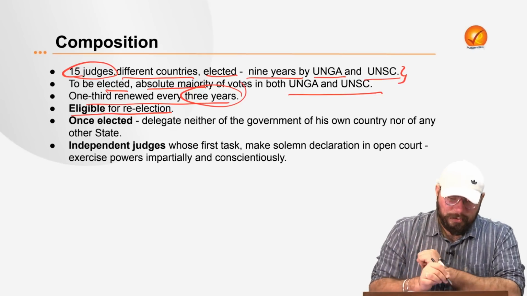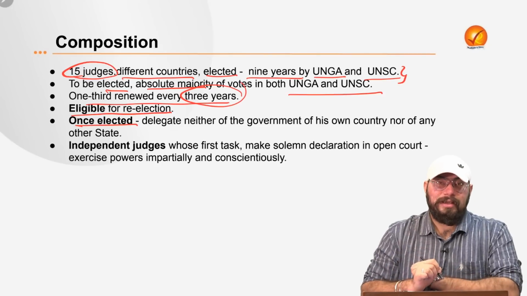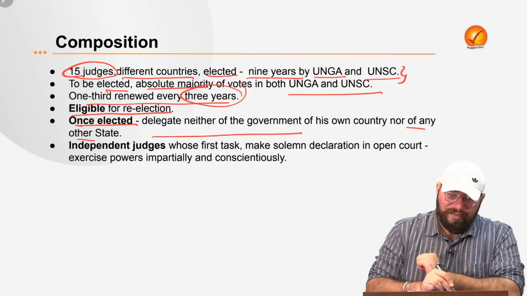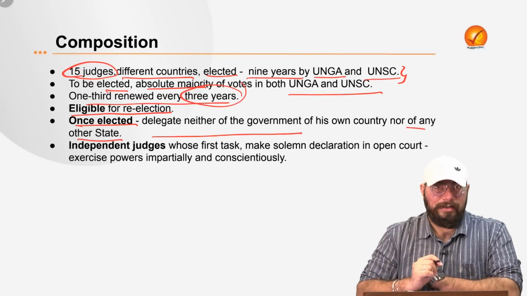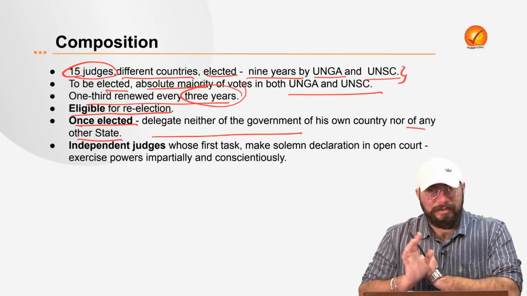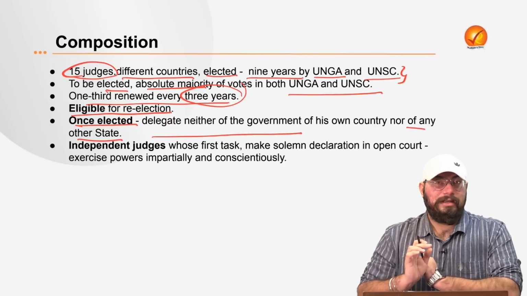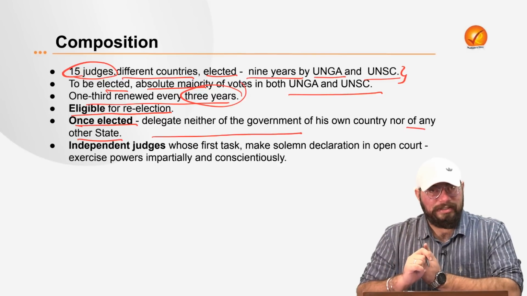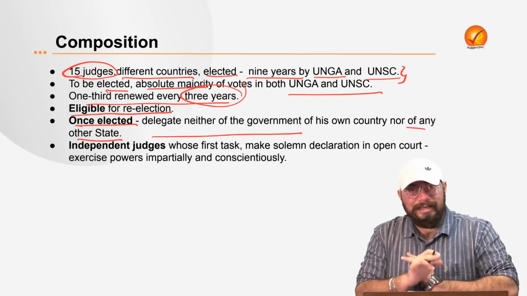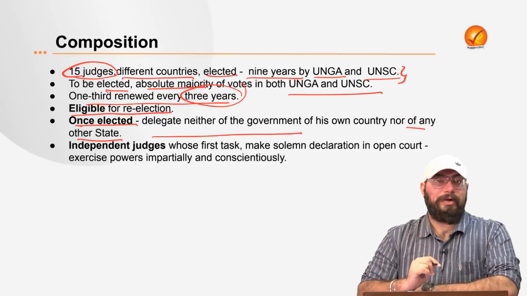And there are conditions also that once they are elected, they are neither the delegates of the government of their country nor of any other state or country. So the ICJ judges are not the delegates of their country. They are not the representatives of the country, right? They are just the judges of the International Court of Justice who have been elected by the General Assembly and the Security Council. This is one thing which we need to understand.